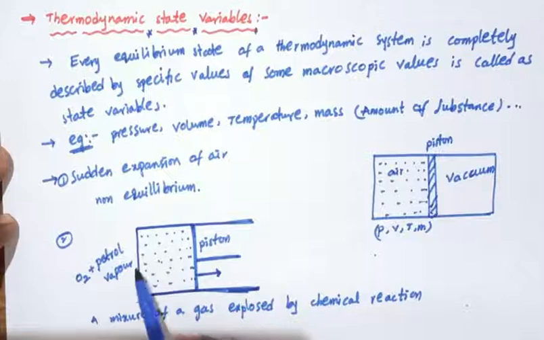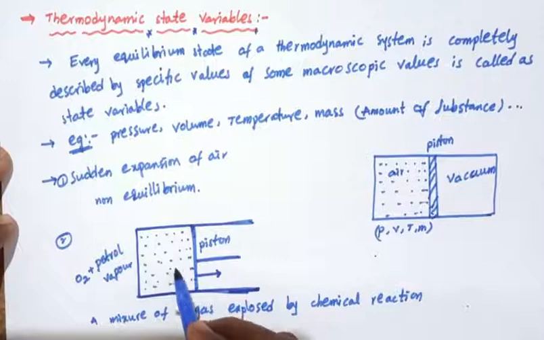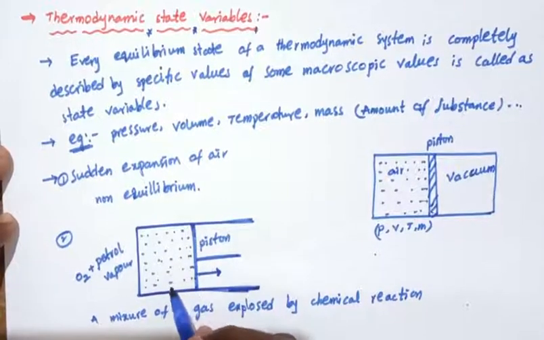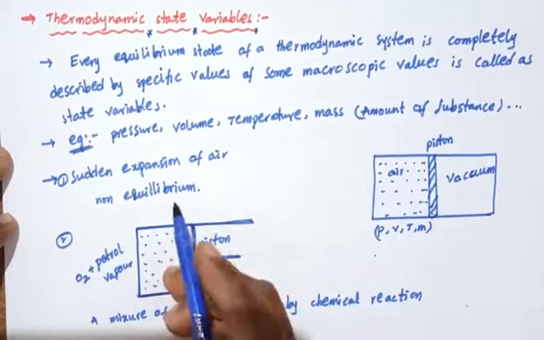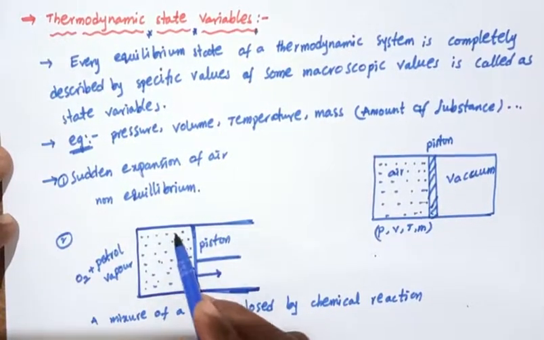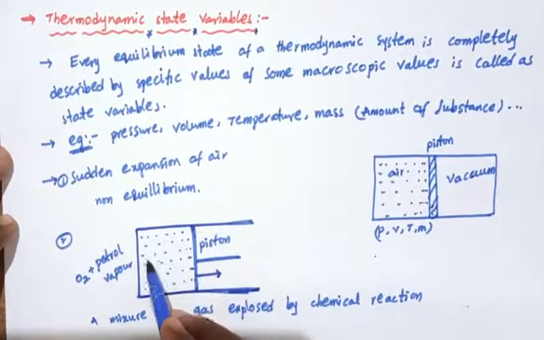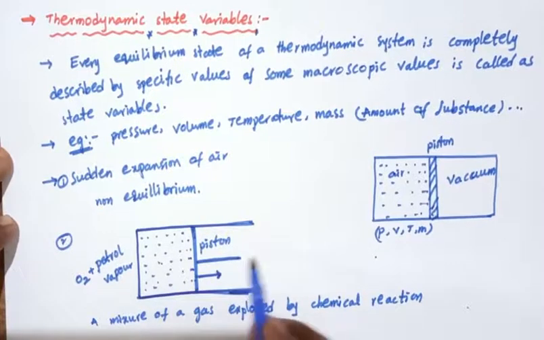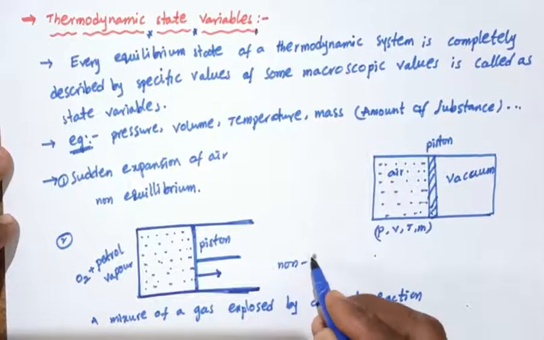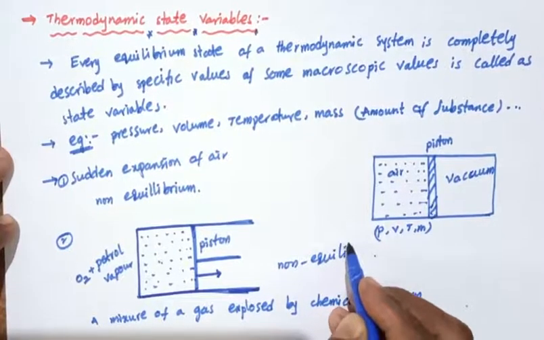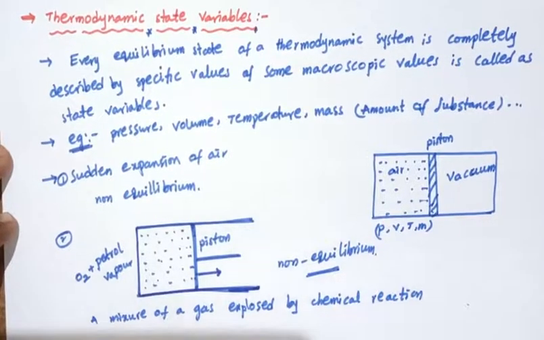A certain amount of heat energy is evolved, then the temperature of the system increases and the pressure of this gas also increases. So this is also a non-equilibrium state.